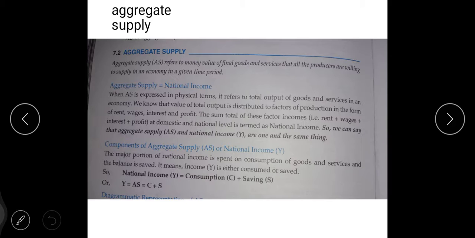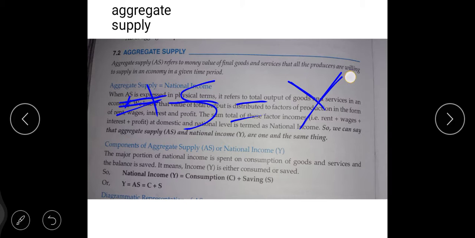Now see children, aggregate supply. Your aggregate supply is equal to national income, this is AS. AS is equal to Y, right children? AS equals Y, where Y means your national income. So national income has been generated by the producers for producing goods and services, right children?